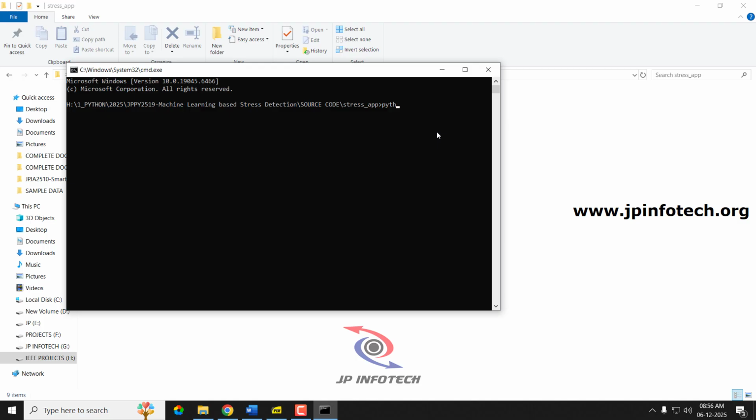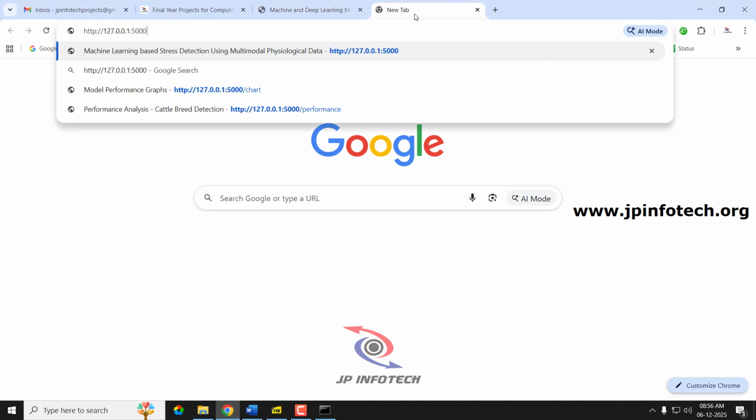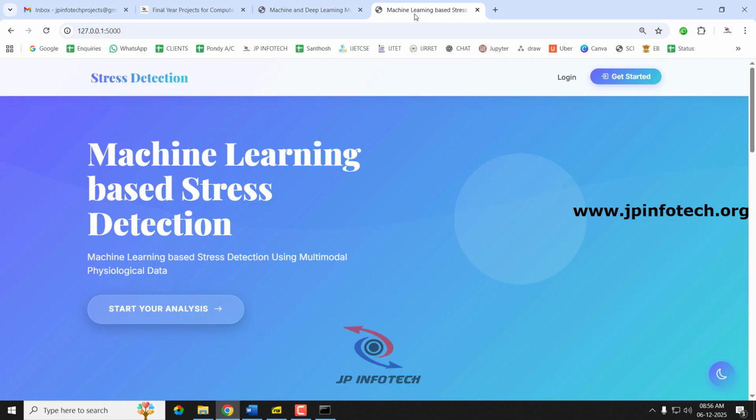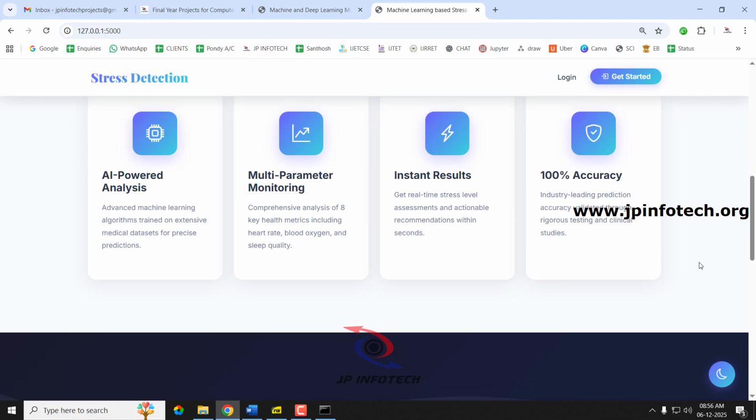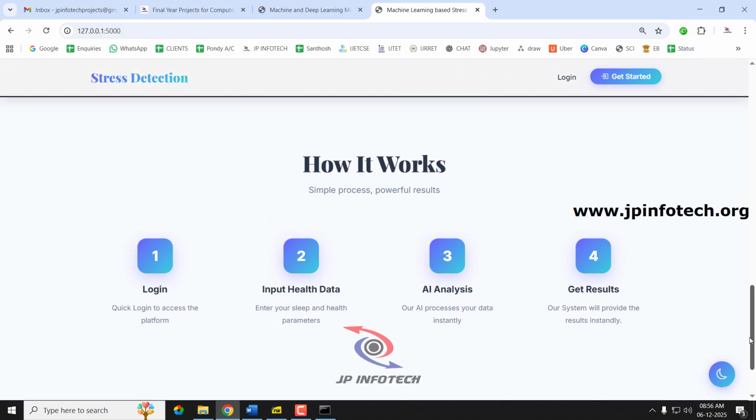Now type python space app.py and click enter, and kindly wait for a few minutes. So now you can see the URL. Just copy this URL, go to any of your browsers. I'm going to Google Chrome. Paste it, click enter. So now you can see the project home screen or welcome screen with the project title, machine learning based stress detection using multimodal physiological data, and you can see the static features of the home page of the project.